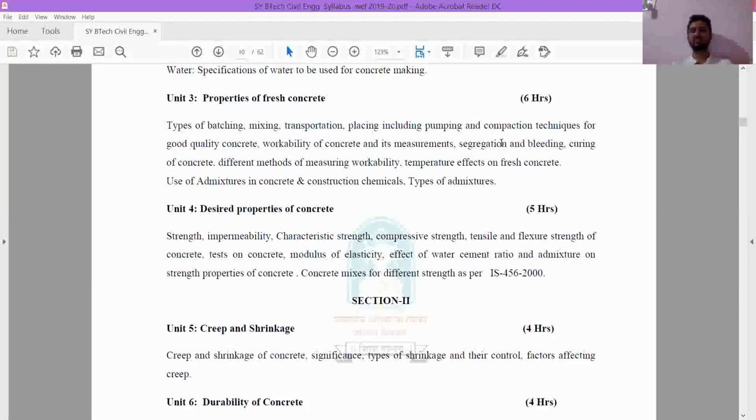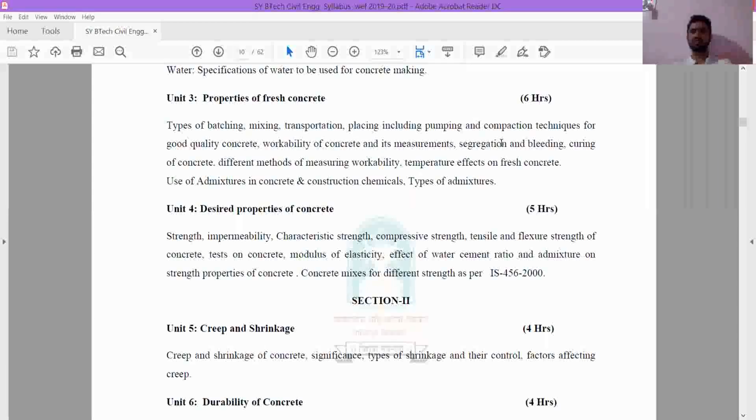So during its fresh state, what are the properties of concrete? For this we have one complete unit, the properties of fresh concrete. Different properties are there. We have workability, and for making this concrete we have batching, mixing, transporting, placing, and then we have pumping and compaction.